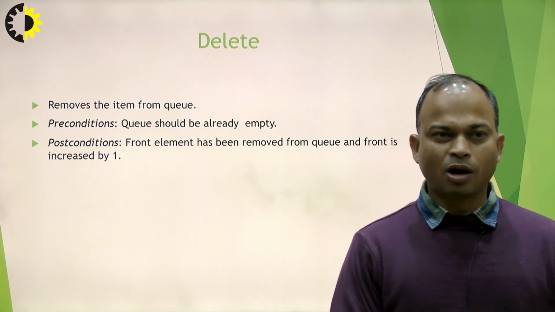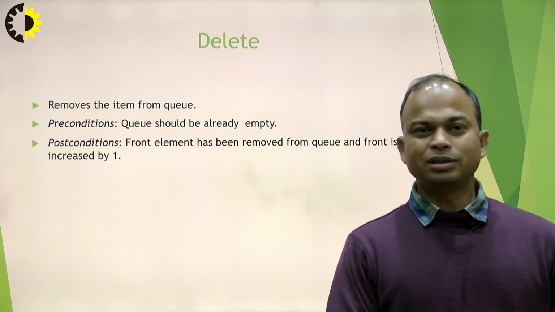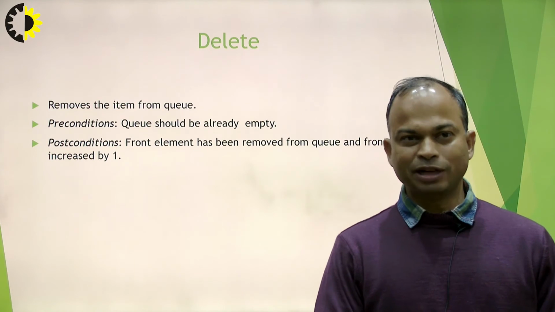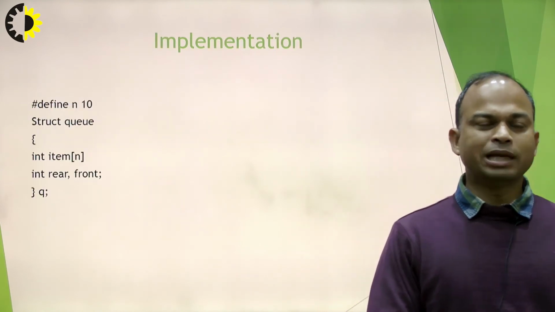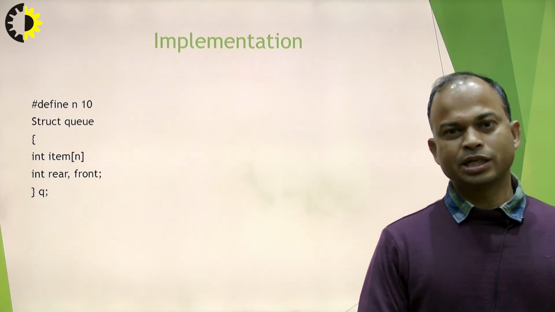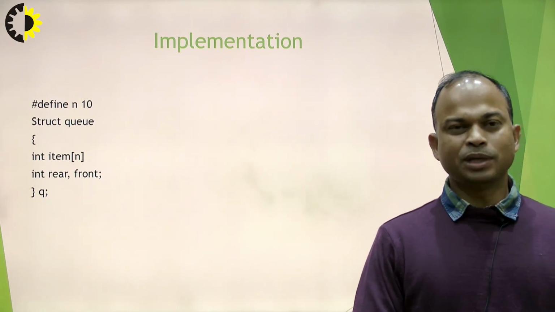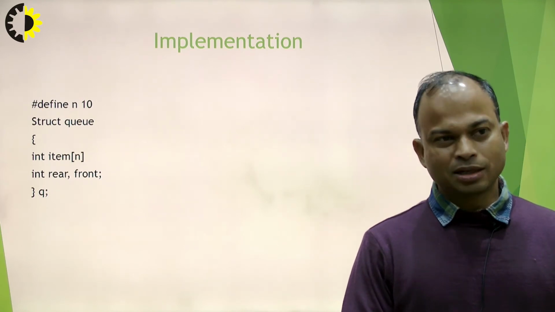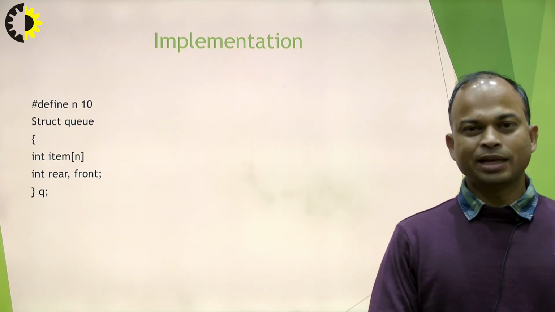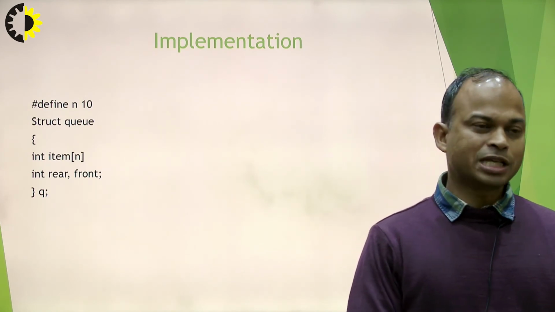If our Q is already empty, then deletion is not possible. If Q is not empty, then we can delete the item from the Q data structure and front is increased by 1. If we are talking about the implementation of the Q data structure, then we are taking here structure Q, and we are defining here size of the Q is here 10. The size of the Q is here initially 10, and we are taking here integer item n. Size of the n is here 10, and we are taking here two ends, rear and front, and structure variable is here Q.